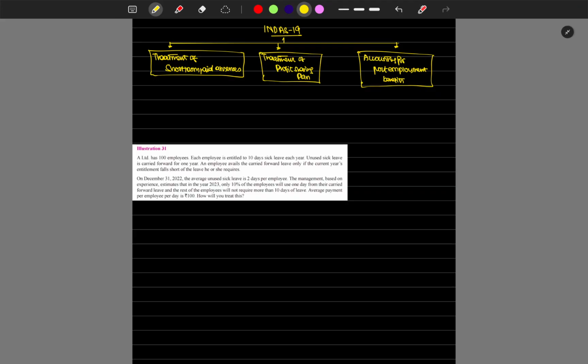This is IND AS 19. There are chances we can get this question for 7 marks, and this is one of the easiest IND AS. We can score 7 marks in the exam, and this IND AS consists of 3 major areas of treatment. IND AS 19 is about employee benefits, right? Employee benefits.